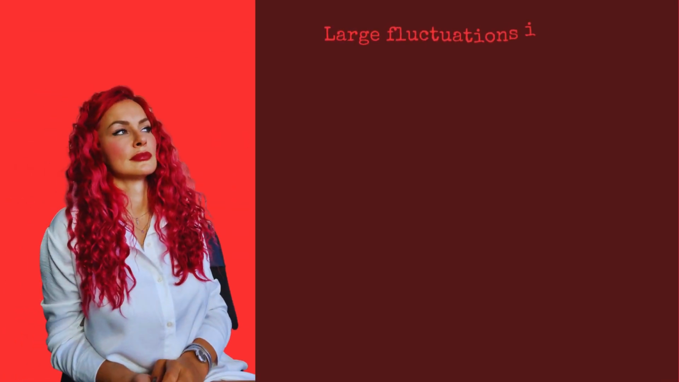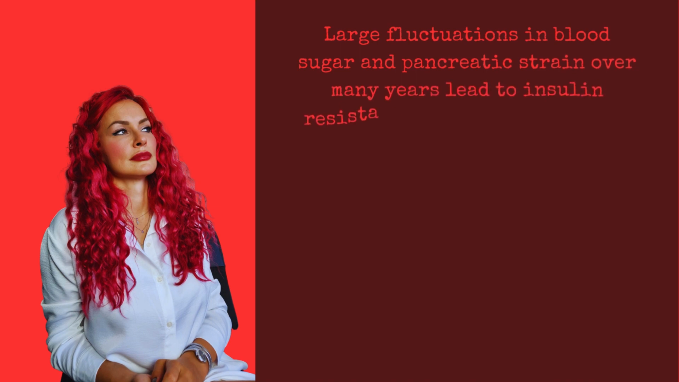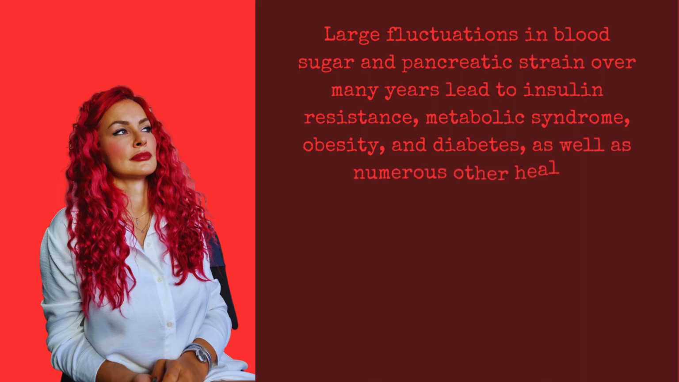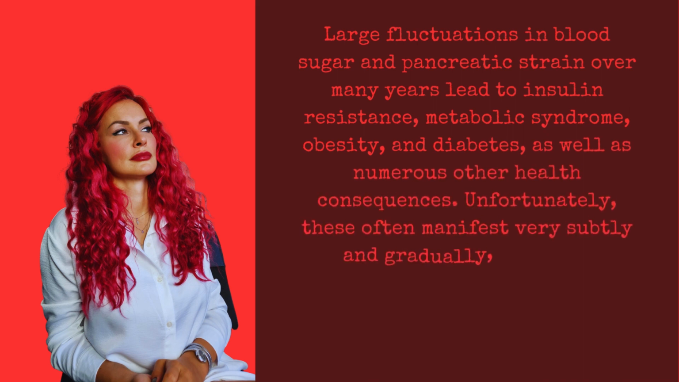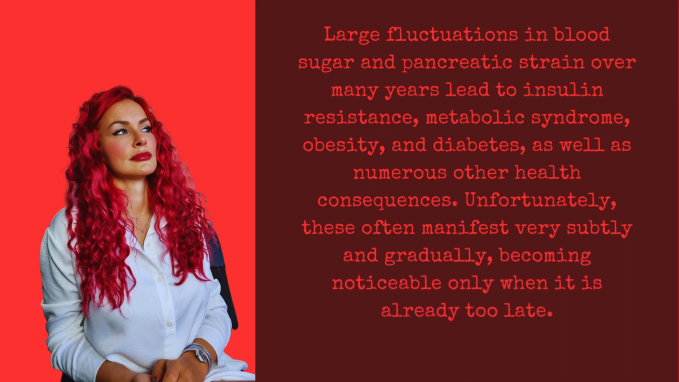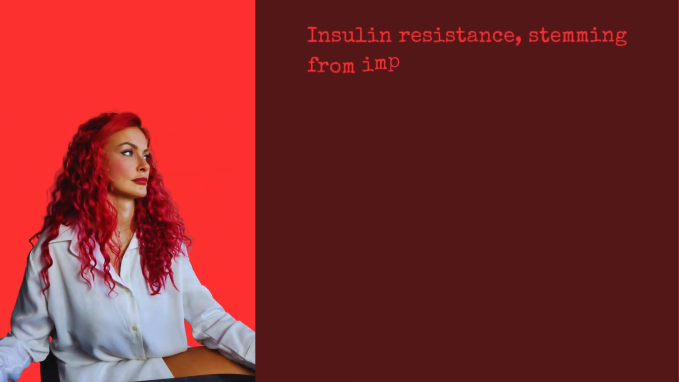Large fluctuations in blood sugar and pancreatic strain over many years lead to insulin resistance, metabolic syndrome, obesity, and diabetes, as well as numerous other health consequences. Unfortunately, these often manifest very subtly and gradually, becoming noticeable only when it is already too late. Insulin resistance, stemming from improper diet, often has no symptoms.